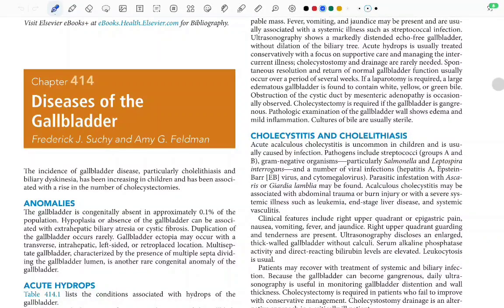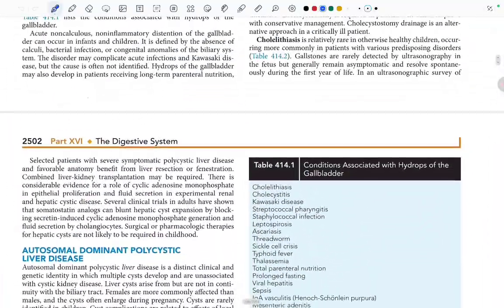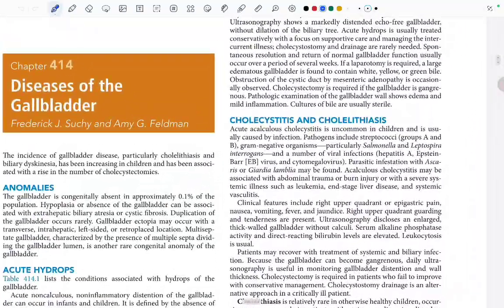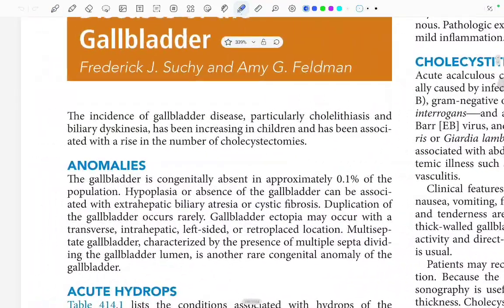Okay, so we are going to read about cholecystitis and cholelithiasis from Nelson's volume number 2, page number 2502. We are going to start from diseases of the gallbladder. The incidence of gallbladder disease, particularly cholelithiasis and biliary dyskinesia, has been increasing in children and has been associated with a rise in the number of cholecystectomies.